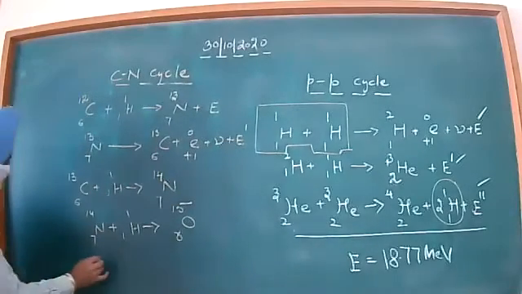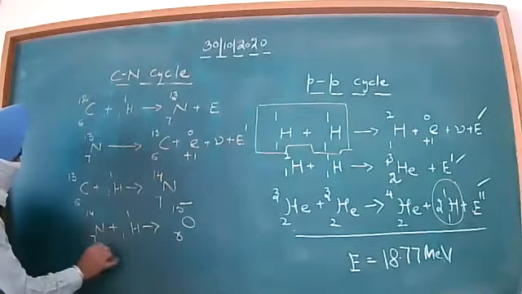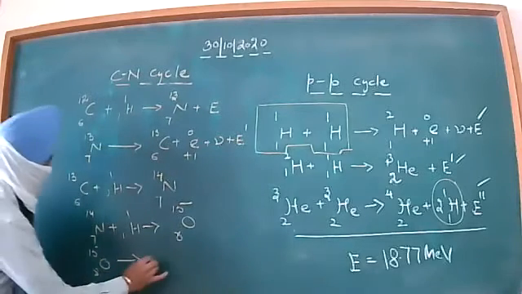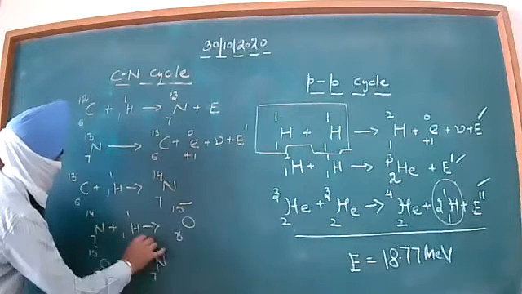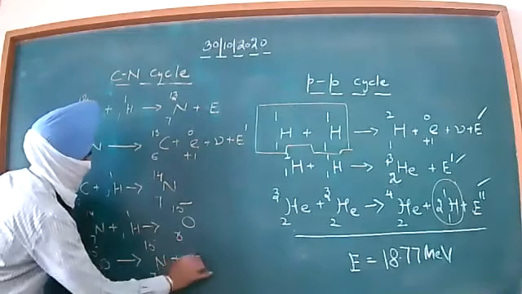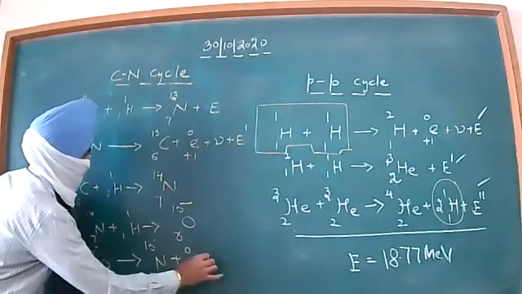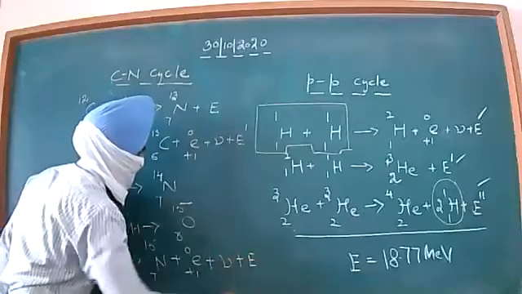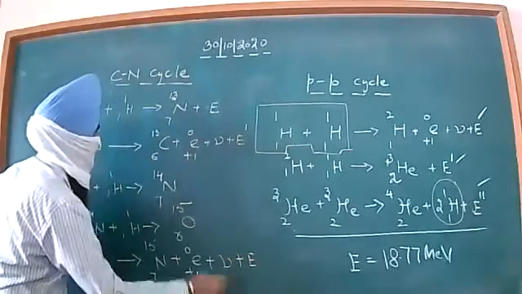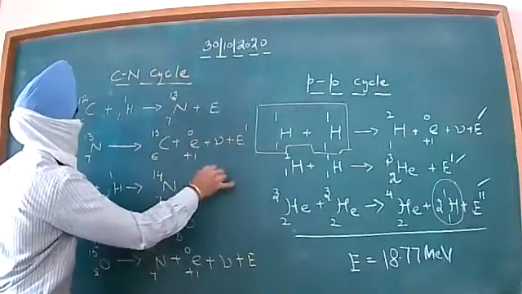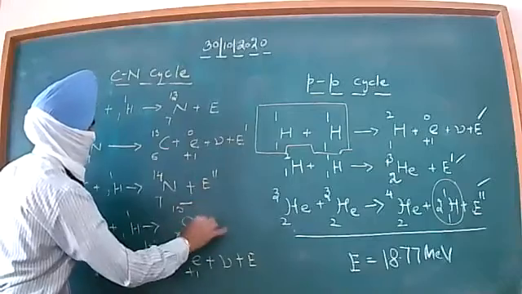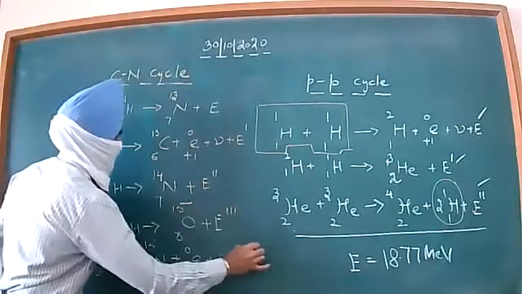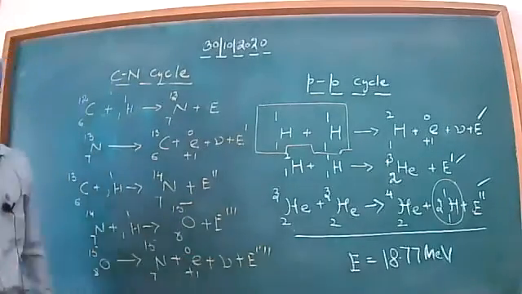Dear children, oxygen 8,15 will give you nitrogen 7,15 along with one positron or beta positive particle, neutrino, and energy, and this energy is still other than the energy we are getting in the earlier reactions.